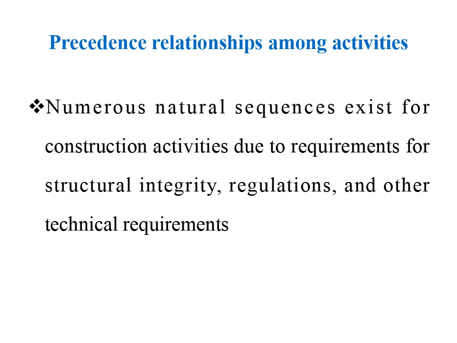Precedence relationships among the activities. After work activities are defined, you can now specify the relationships among them. Precedence relationships between tasks and activities mean that activities must happen in a particular sequence. Numerous natural sequences exist for construction activities due to requirements for structural integrity, regulation and other technical requirements.